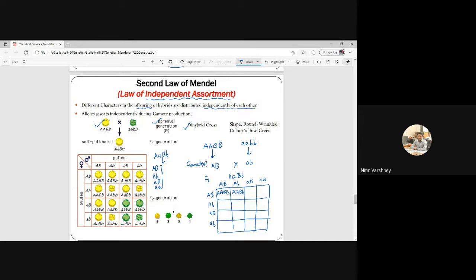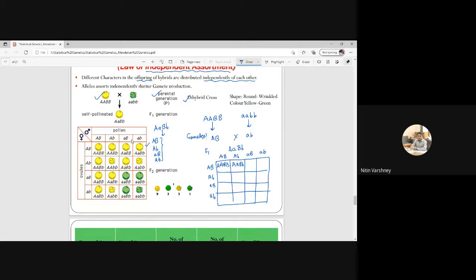Similarly, these are with the shape and size, of the seed. So these 16 combinations will be there, and the 16 combinations will be in the ratio 9 is to 3 is to 3 is to 1. 9 will be round and yellow, 3 will be round and green, 3 will be wrinkled and yellow, and 1 will be green and wrinkled.